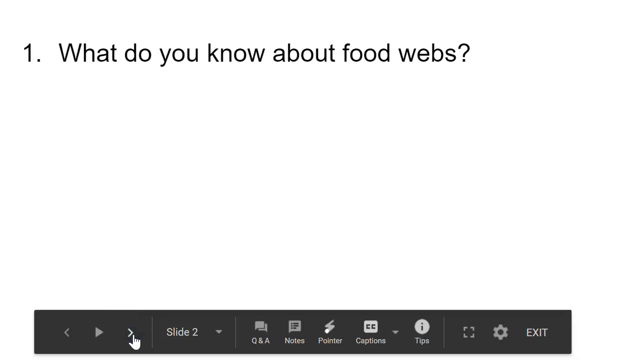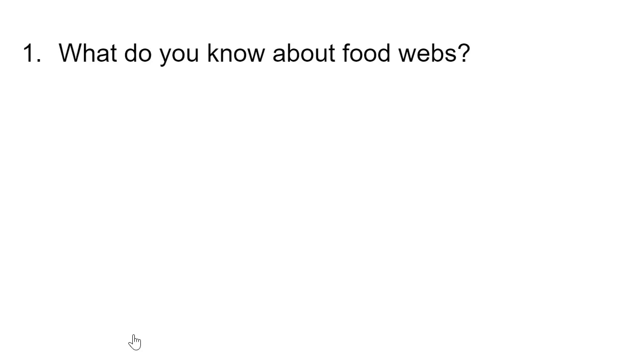So the first question is, what are food webs? Do you know anything about food webs? So take a moment, write some stuff down, type it up, whatever you want to do. What do you know about a food web? And I'm going to go on in 3, 2, 1.